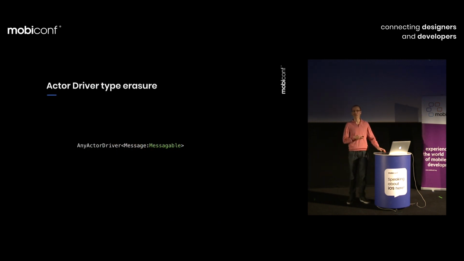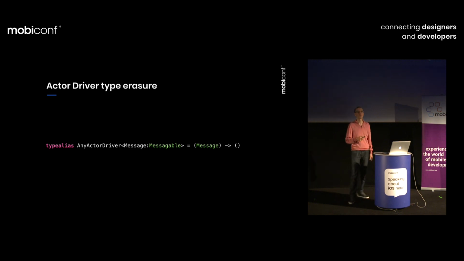What's the task for type erasure? We want to create an AnyActorDriver of a specific message. If you remember how type erasing goes, first in the initializer you keep references to all the functions of the original object, and then in the Any type you use those when conforming to the protocol. So if we have only one function, as I said, the driver has only one publicly available function, it means that we don't need to type erase anymore. Type erasure is actually a one-liner, just a type alias. It's only a function that takes a message and returns nothing.